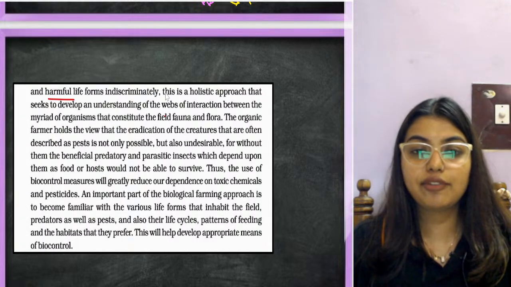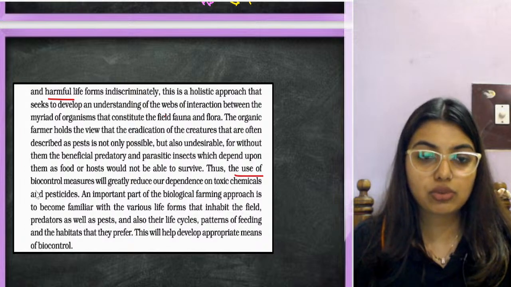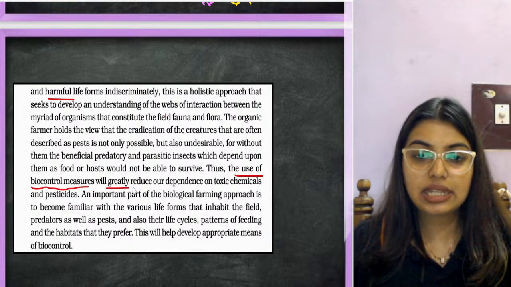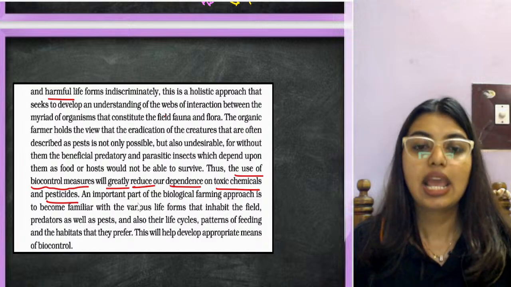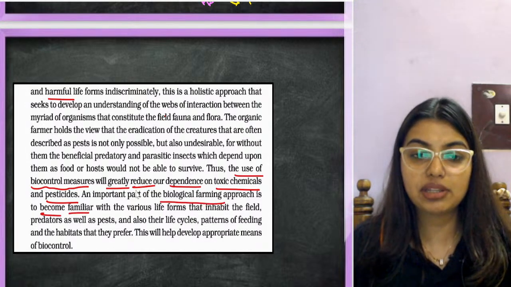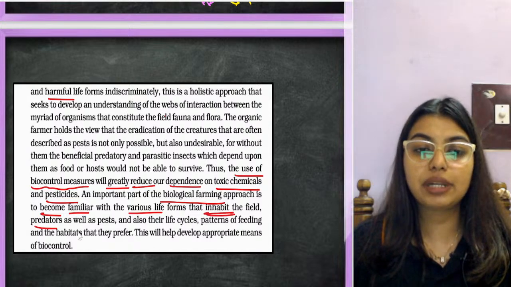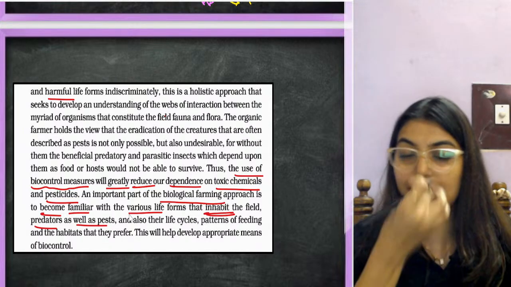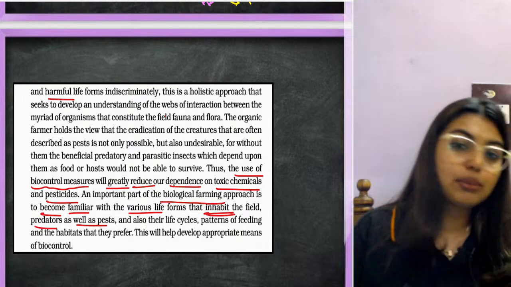The use of biocontrol measures will greatly reduce our dependence on toxic chemicals and pesticides. An important part of the biological farming approach is to become familiar with the various life forms that inhabit the field, predators as well as pests, and their life cycles. So as I told you, you have to be more aware.